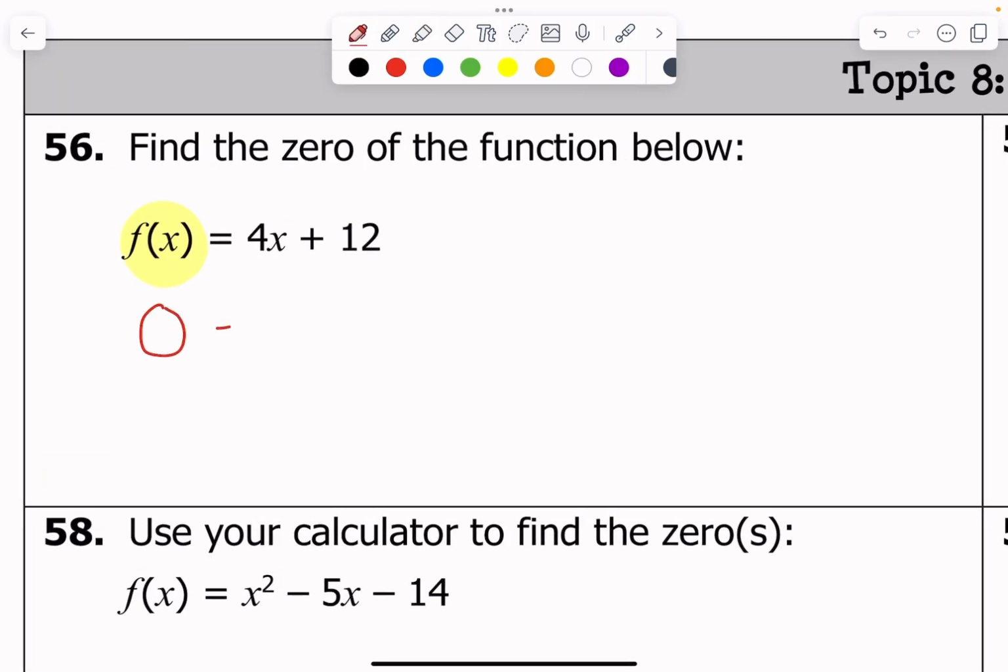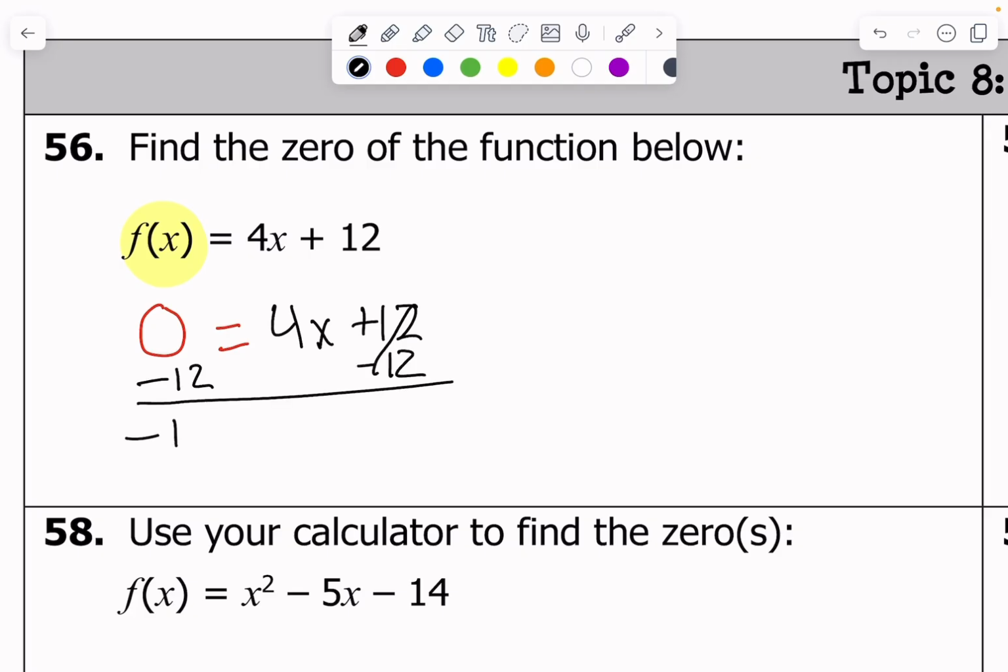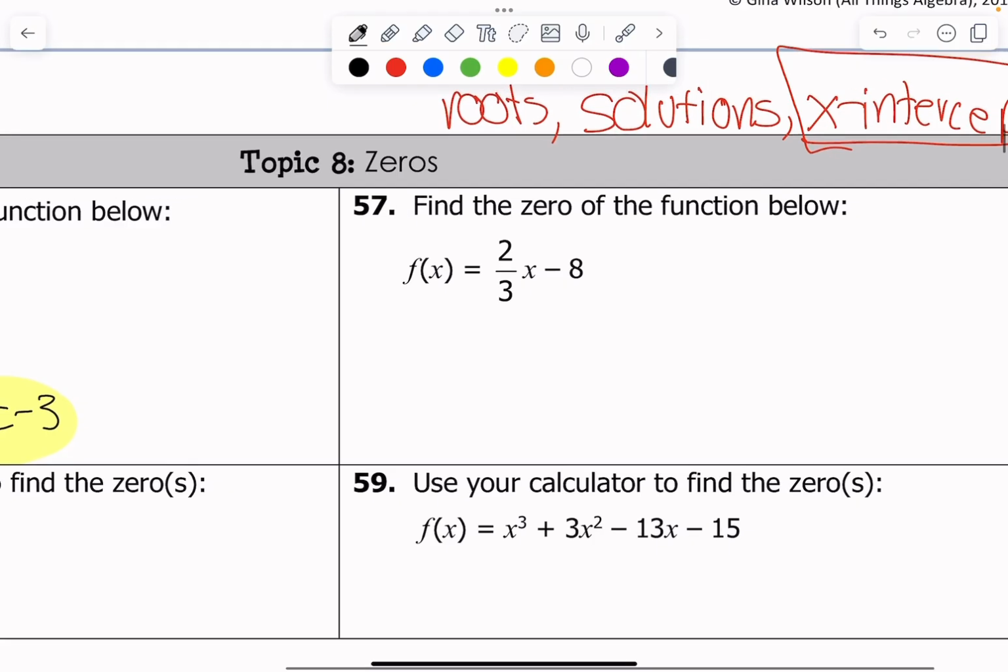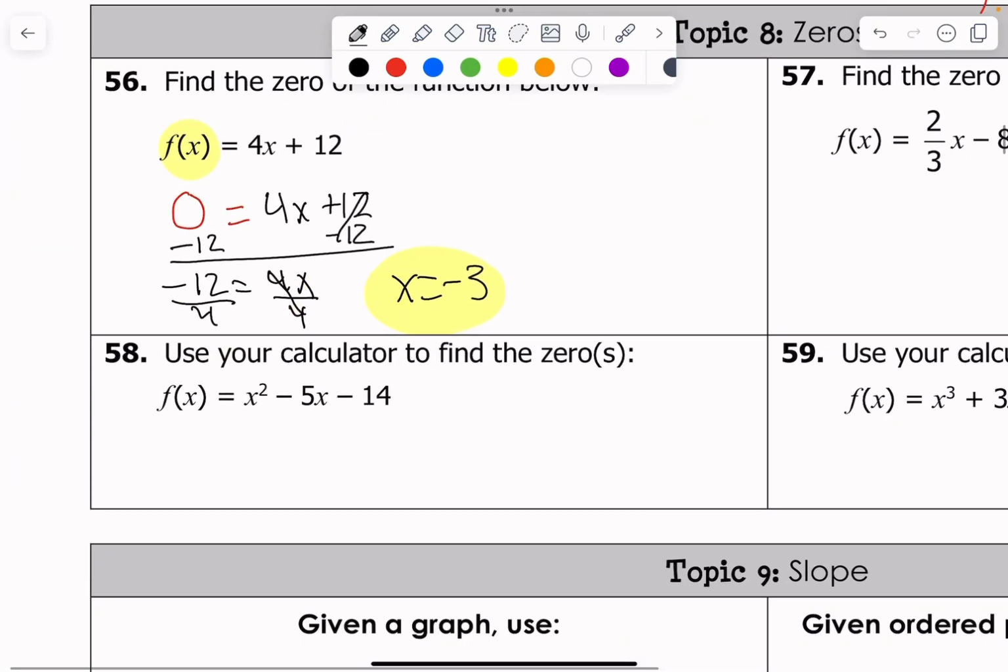So I plug in 0 for f of x, and I get 0 equals 4x plus 12. Again, solve for x, find where it equals 0. So let's subtract 12 on both sides. I get negative 12 is equal to 4x, divide by 4, boom. X equals negative 3 is a 0 of this function, is what we say, okay? X equals negative 3 is a 0. Y'all can do the same thing with 57. Let's actually do number 58.